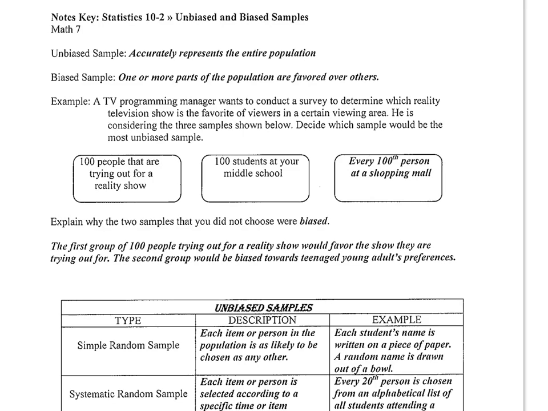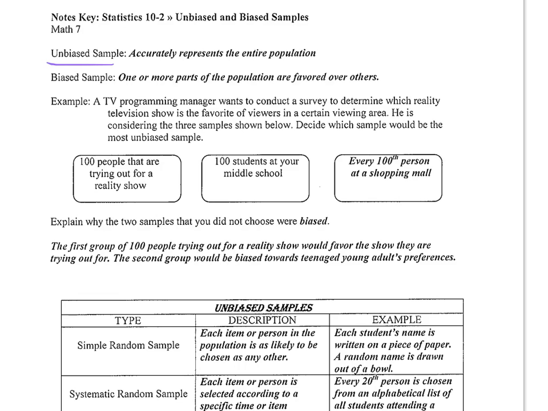10-2 talks about samples, and if you recall, samples are part of the population. You can take samples that are biased and samples that are unbiased. An unbiased sample accurately represents the entire population. So, for example, at NT Middle School, if I want to take a survey of students' favorite colors, an unbiased sample would be like 50 students from Team 7A, 50 from 7B, 50 from 7C, or 8C, sorry, 50 from 8D, 50 from 8E. That would accurately represent the entire population.